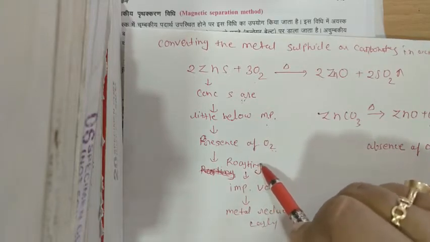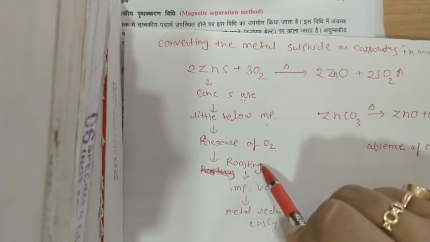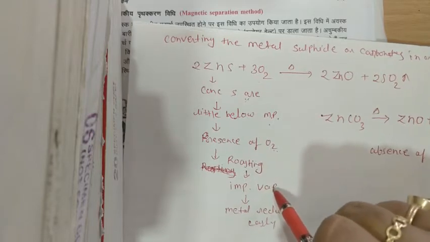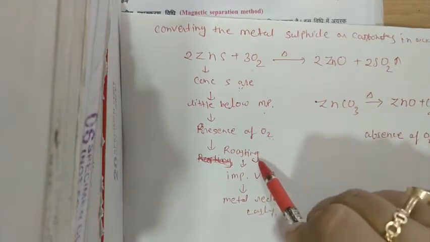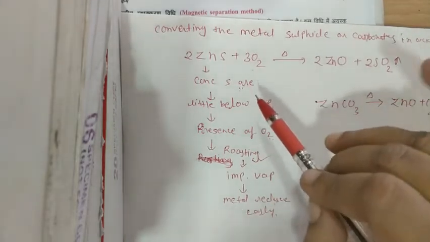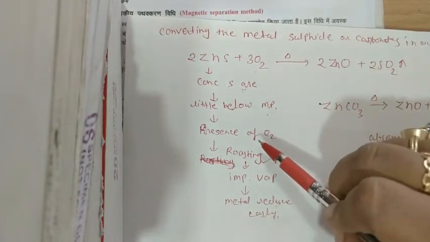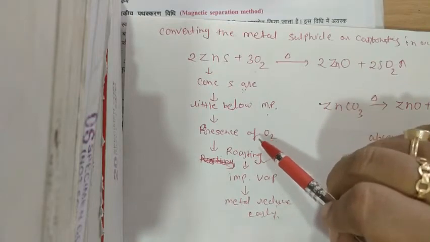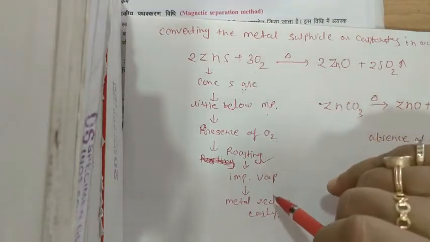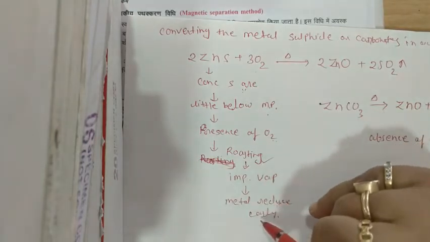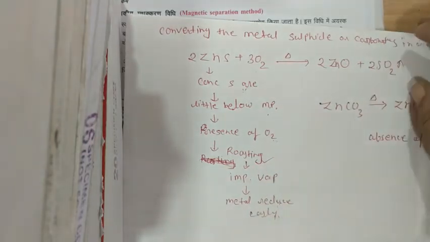In the process of roasting, the impurities of the ore will vaporize and the metal will be reduced very easily. When the ore is heated in the presence of air and below the melting point, the process is known as roasting. In this process the impurities vaporize. That is why the metal is reduced very easily.